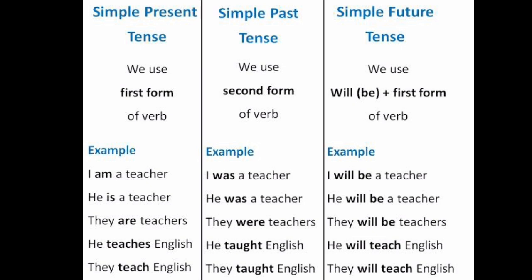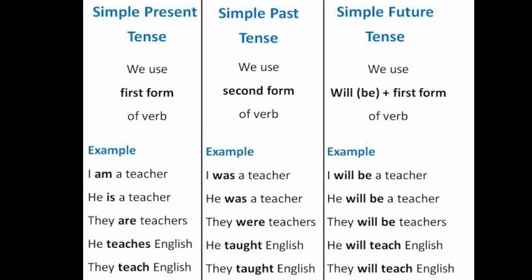Alright, for example, if I say I am a teacher, this sentence is in present tense. Whereas if we see I was a teacher, this sentence is in past tense. Now if I say I will be a teacher, this sentence comes under simple future tense. Remember, please learn the structures carefully so that you will be identifying the examples easily.